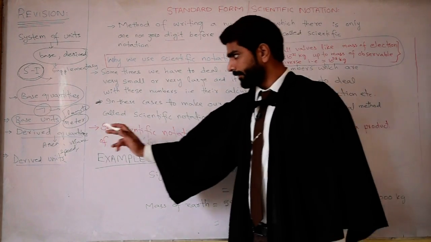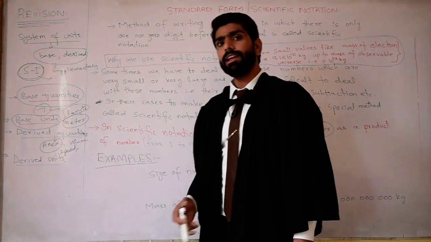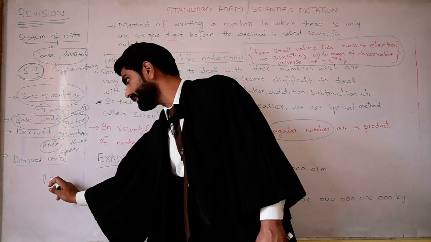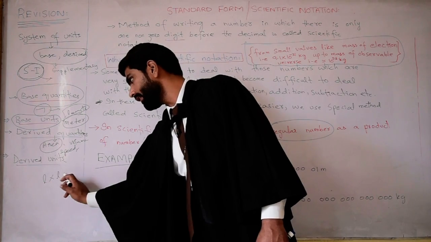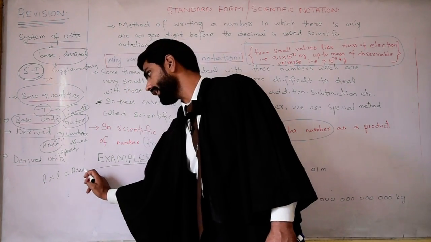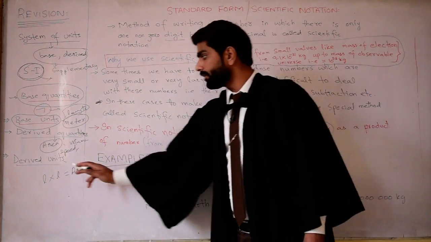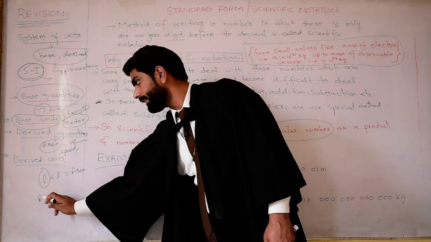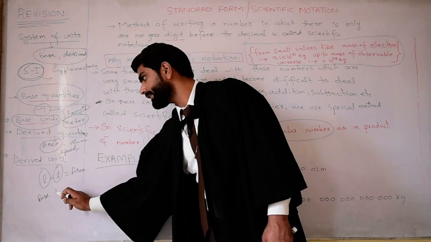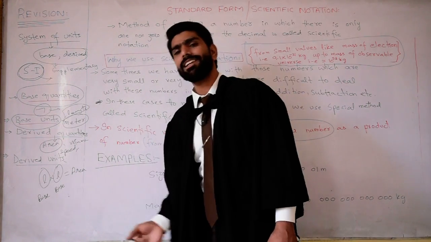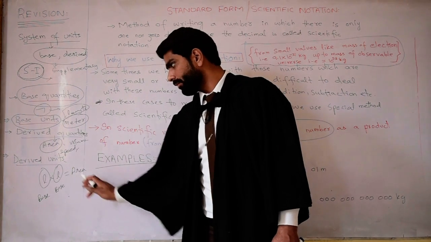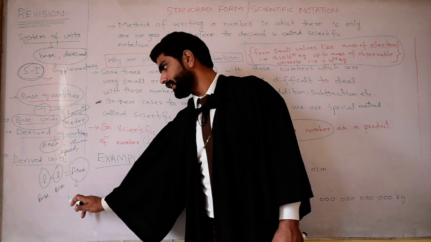For example, unit of area, as area is obtained by multiplying length with itself. So if you multiply length with length, we obtain what? We obtain area. As we know that length is the base physical quantity, and it is multiplied with itself. So if we multiply two base quantities, we obtain a new quantity, that is a derived quantity.